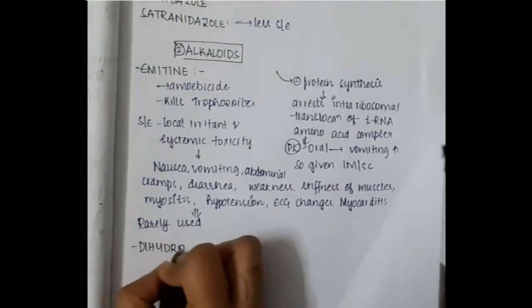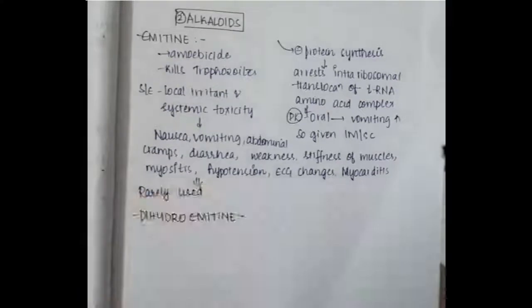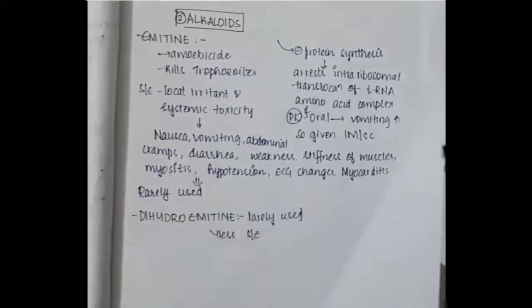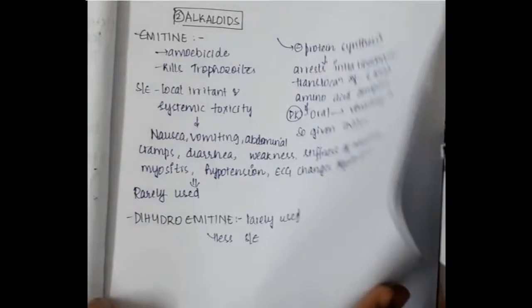Then we have the drug dehydroemetine, which is similar to emetine, but it is rarely used and has lesser side effects. So these are the drugs which are used as tissue amoebicides.